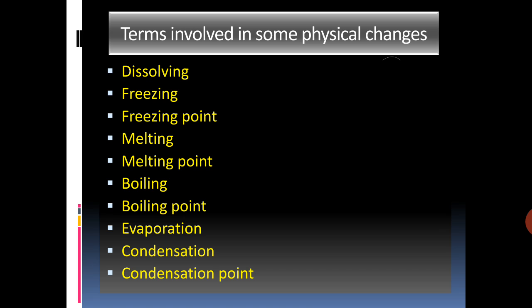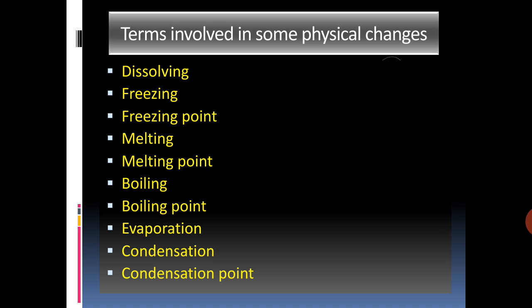Then comes boiling point. The temperature at which a liquid starts changing into its vapors on heating at a given pressure is called its boiling point. All pure liquids have a definite boiling point. The boiling point of water is 100 degrees Celsius.